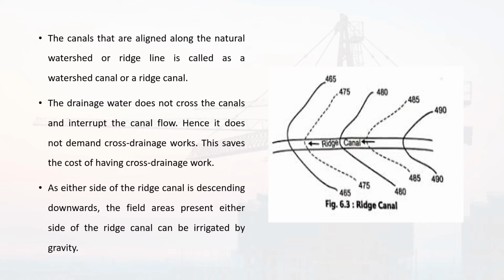Another important property of this ridge canal is that it can irrigate on both sides because the canal is descending downwards. The field areas present on either side of the ridge canal can be irrigated by gravity. So, in other canals like contour canal or side slope canal, it is not possible to irrigate on both sides. They can only irrigate on one side of the canal.